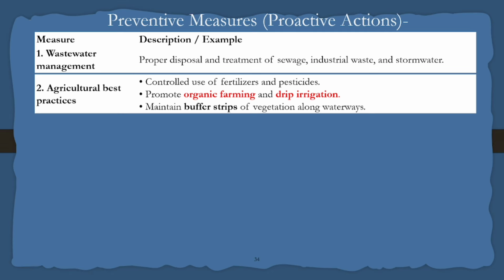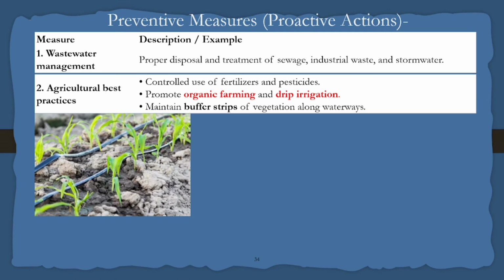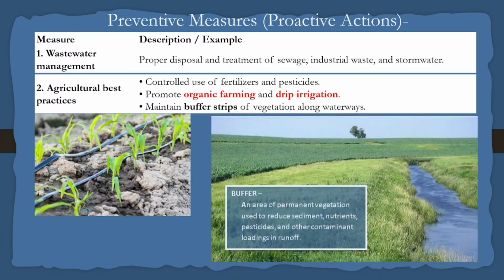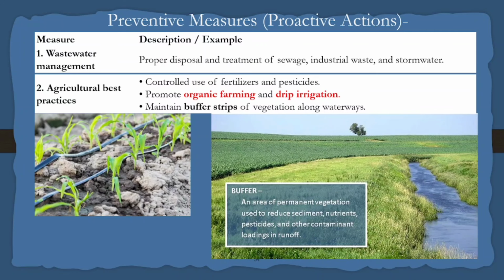The next thing is agricultural best practice. This is an example of organic farming, providing organic fertilizers to the crops and providing drip irrigation, and maintaining buffer strips, which means providing vegetation along both sides of the waterway.